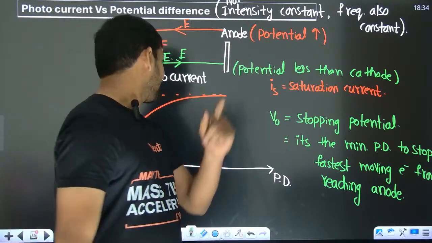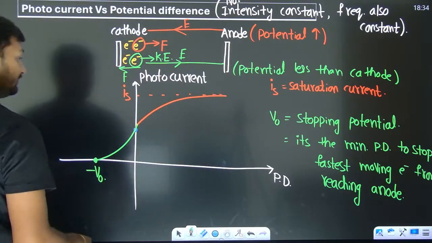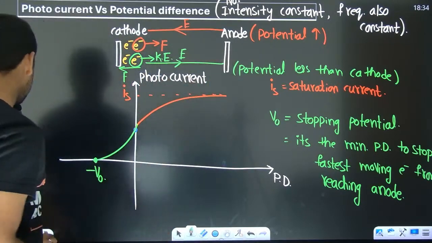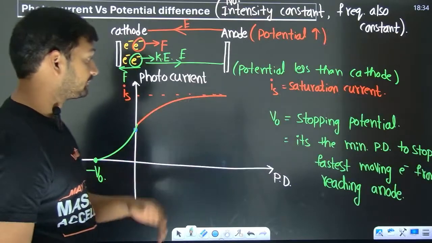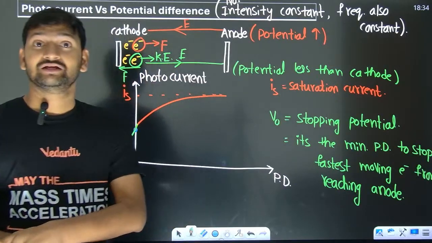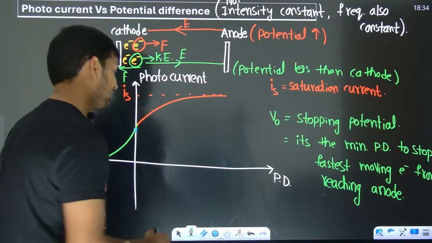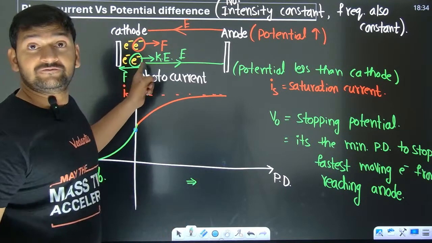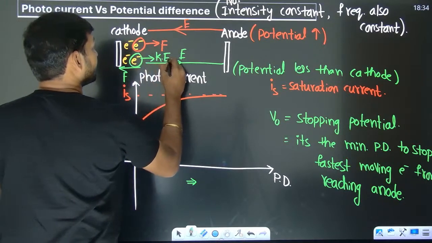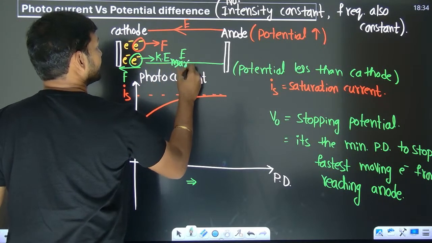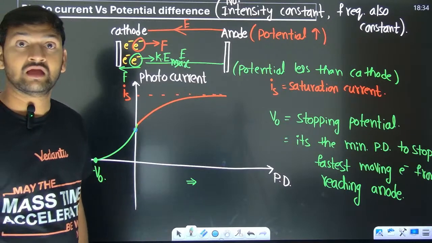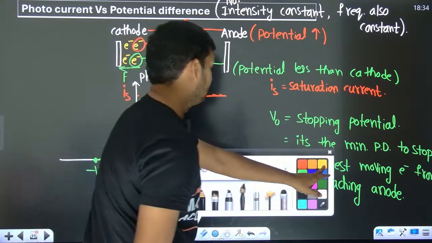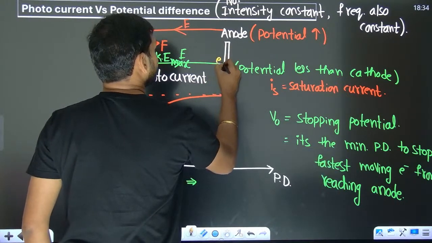Now look, one important relation I am going to derive. Who is going to, one second, do I have space? No, I don't have. I don't want to mess with this PPT. Okay. One important observation. If you take, this is the electron having maximum kinetic energy. If you are just making it come to rest, that electron is going to come to rest here.